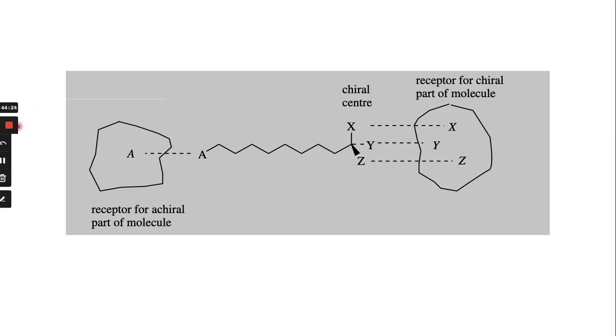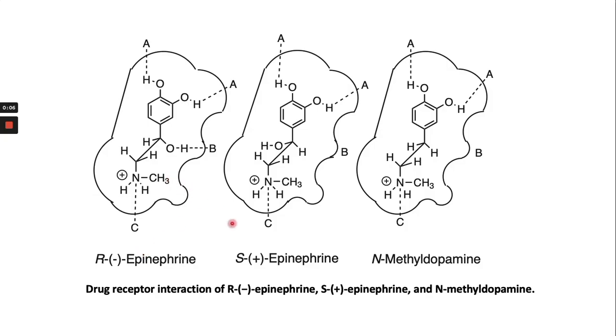the molecule. Now you can see the example of drug-receptor interaction of R-epinephrine and S-epinephrine. In the case of R and S, what is different is the stereochemistry of the stereogenic center, which is the hydroxyl group. In this one, the hydroxyl can bind with this part of the receptor, but here the stereochemistry of this hydroxyl group is opposite compared to this molecule, so it cannot bind at this site. So R-epinephrine can bind with the receptor, whereas S cannot bind because of the opposite stereochemistry of the stereogenic carbon.